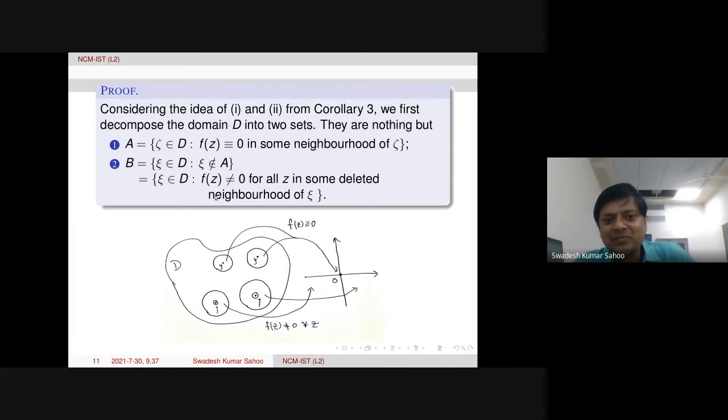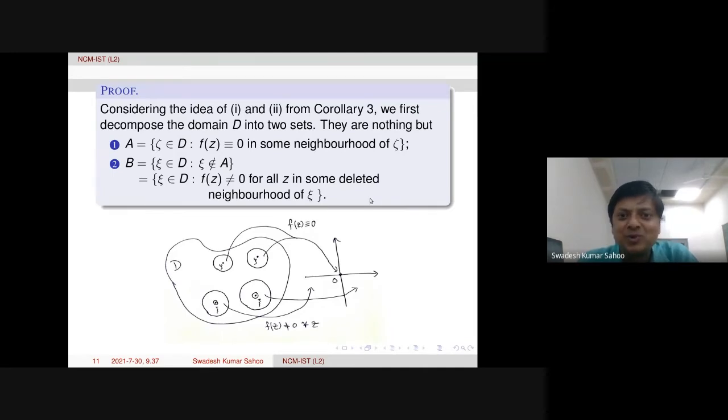Similarly for B. Therefore A union B is the whole domain. Because these are the only two possibilities, by the corollary that zeros are isolated, corollary 3, we can construct A and B like this, which are a decomposition of the whole domain D into two parts. This is my construction.